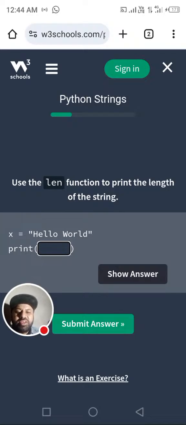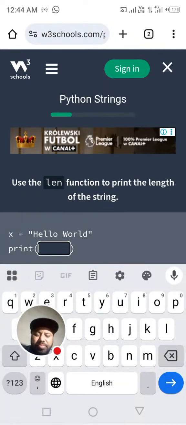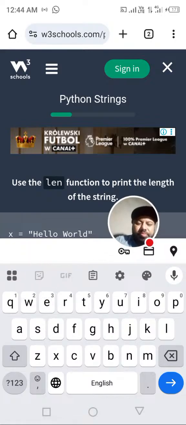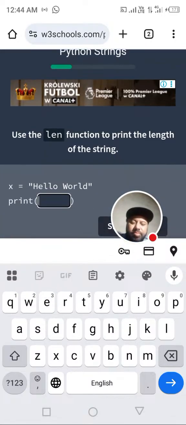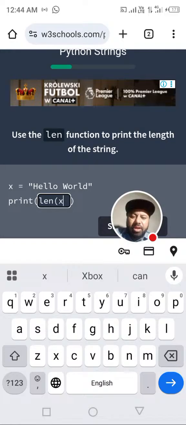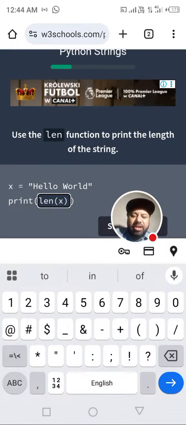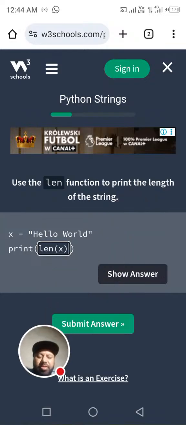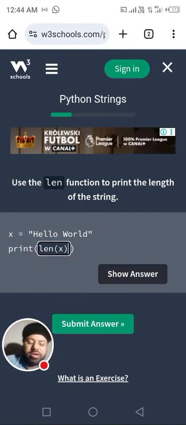Next, we are attempting this topic. Use the length function to print the length of a string. We will write simply the variable name, clearly in small letters, because if we put a capital letter it will throw an error, because x and capital X are two different variables.